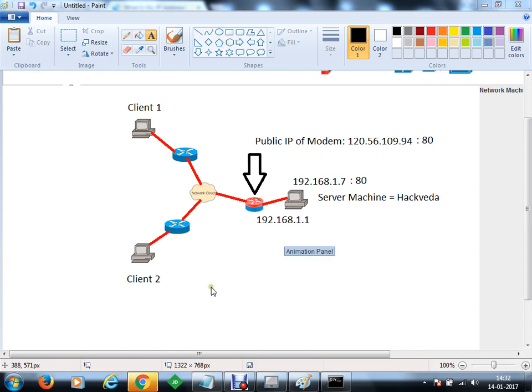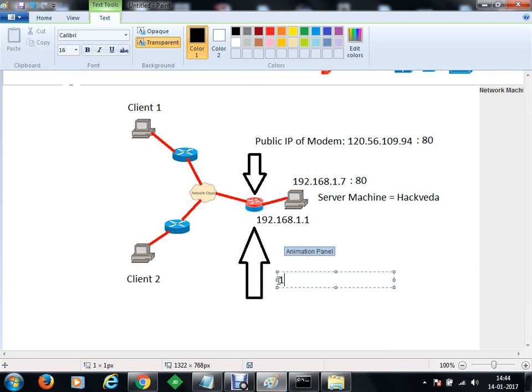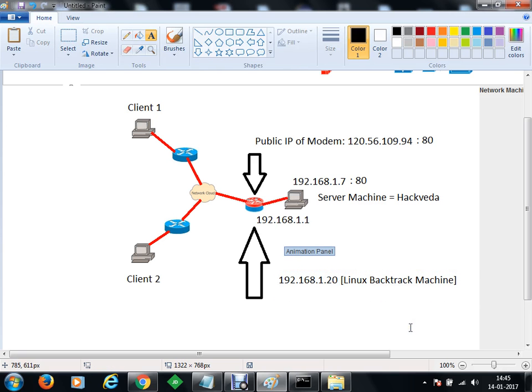Now once we have this configuration available, we have one more machine here. In the same network, there will be one more machine connected to this modem, and this machine will have the IP address 192.168.1.20, and that's a BackTrack machine. Okay, this we will be using to understand the internal network. So this is the network.